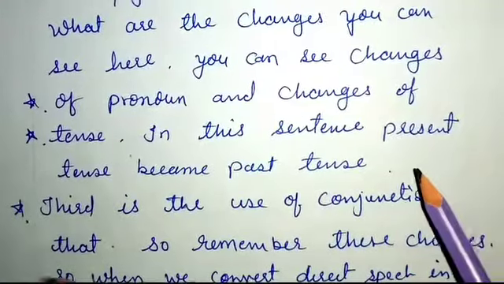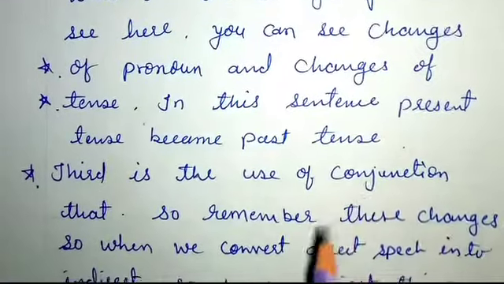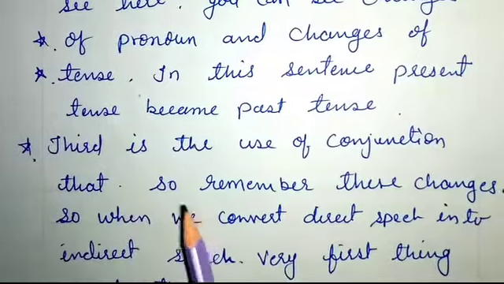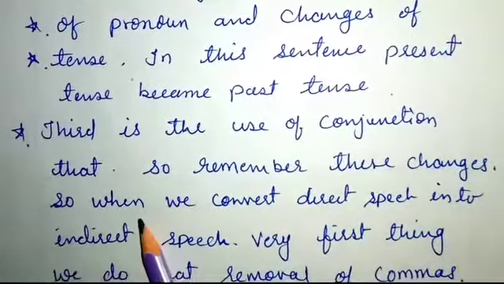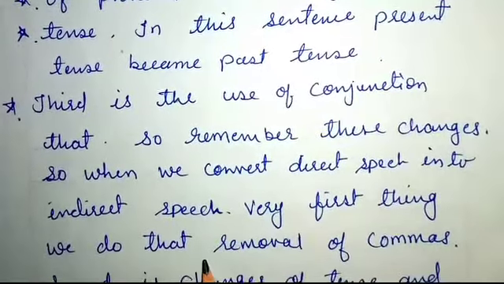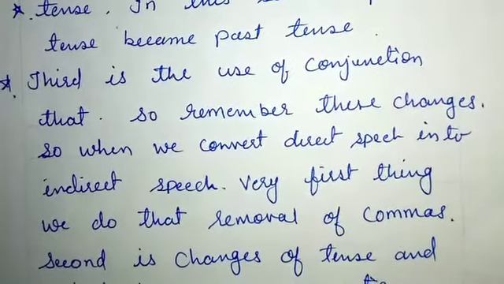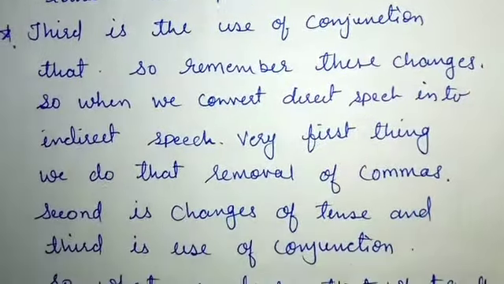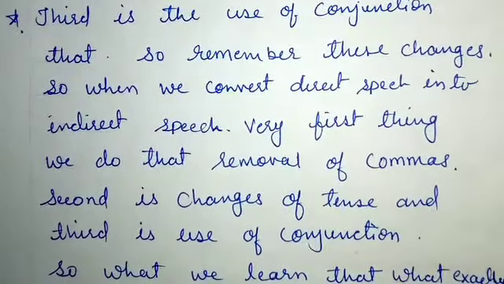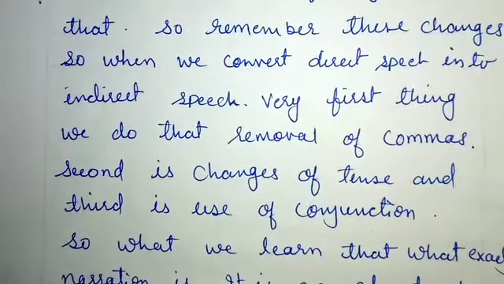And the third thing we change is the conjunction. We apply the conjunction that in place of the comma and inverted comma. So remember these changes. When we convert direct speech into indirect speech, the very first thing we do is the removal of commas, second is the change of tenses, and third is the use of a conjunction. So what we learned is what exactly narration is. It is an act of representing the words of the speaker.